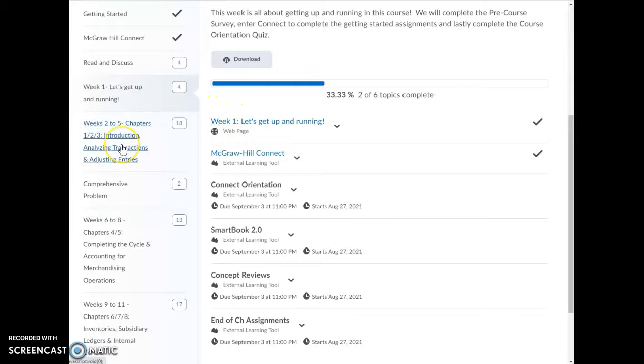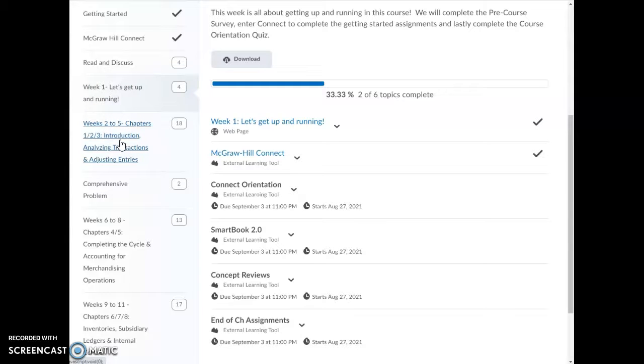But you can see that each week is broken down into the sections that we're covering. So week 1, we don't have a chapter that we're starting. We're just getting you oriented with the course and making sure you know how to use Connect and that you're familiar with all of the expectations. Week 2, we dive into chapter 1, and we'll get started.